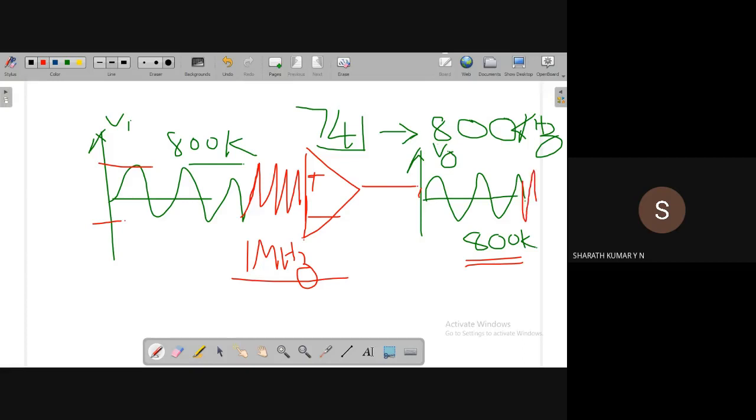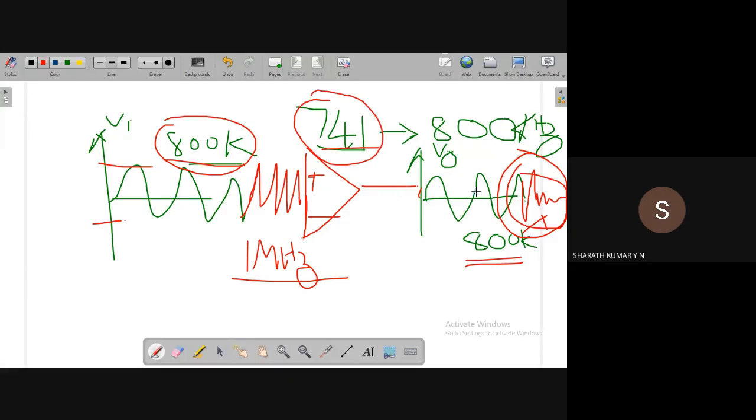So output will be distorted. So we have to select an op amp by considering its slew rate, which indicates the maximum frequency with which it operates without any distortion. Based on that concept, we have to select a particular op amp for a particular application.